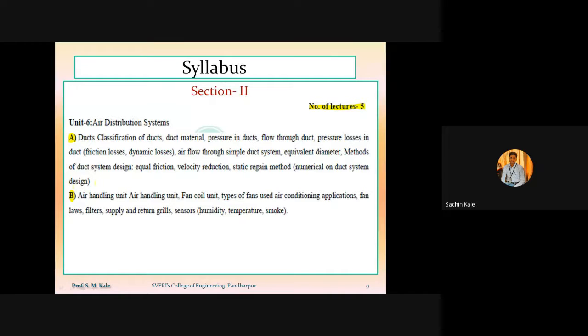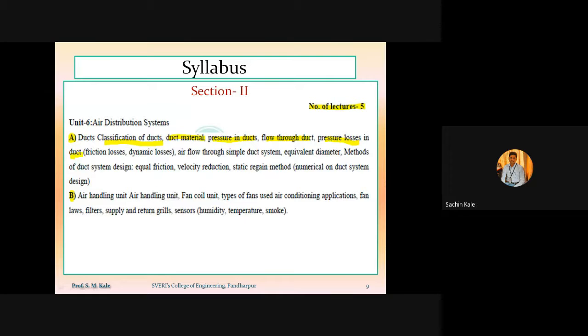So related to the duct, we have to study what is meant by duct, then what are the different classifications of duct, then which material we are using for production of duct, then what are the different pressures which are acting inside the duct, then how flow will be there through the duct, then what are the different pressure losses which are acting in the duct.